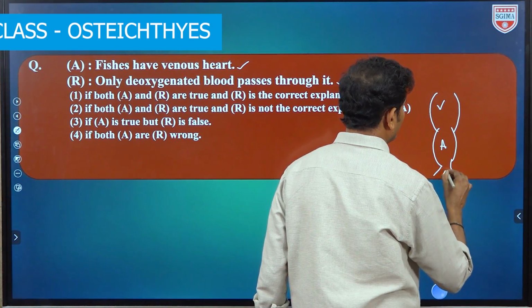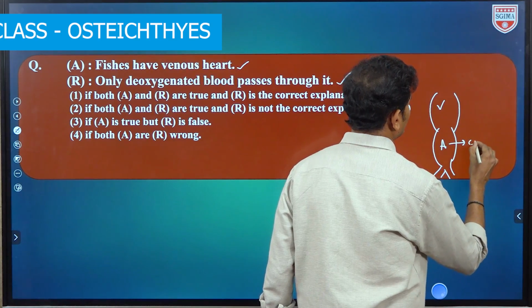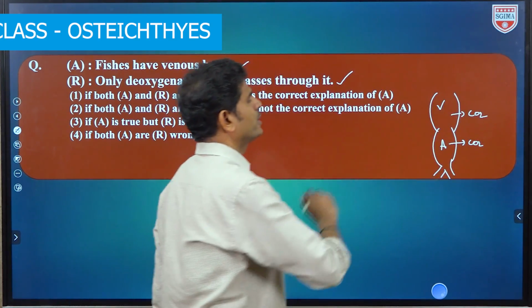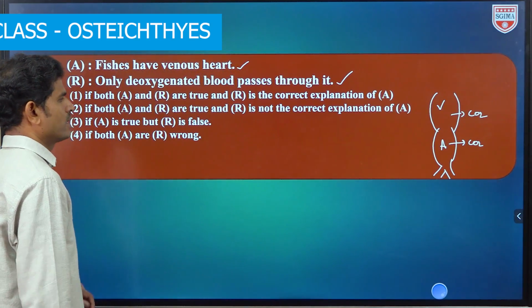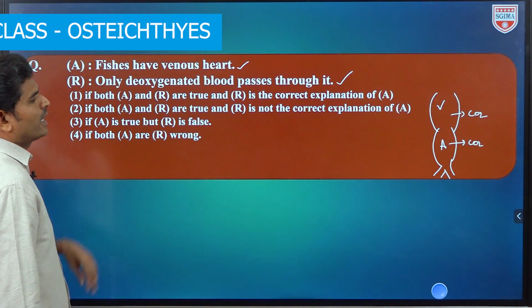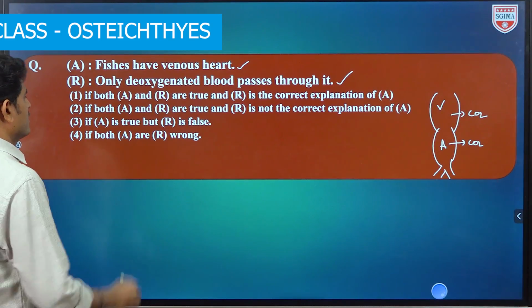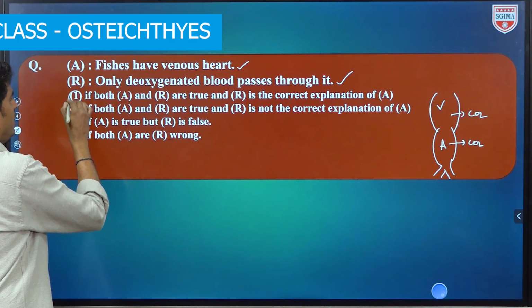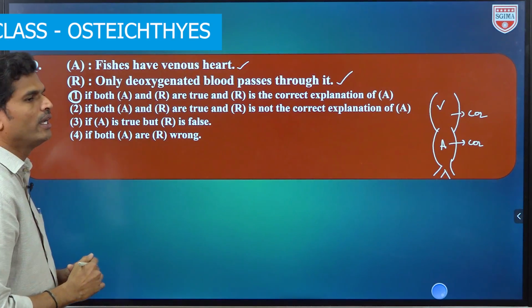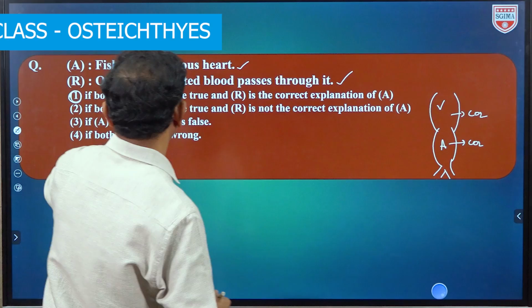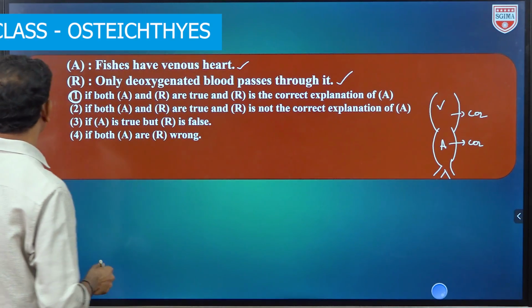These two are filled with which blood? CO2 blood. Here also CO2, here also CO2, both. So that's why it is called a venous heart. So both are correct and the reason explains the assertion, because it is the exact definition for that. Definitions we may consider as a correct explanation. So this is the correct option 1.